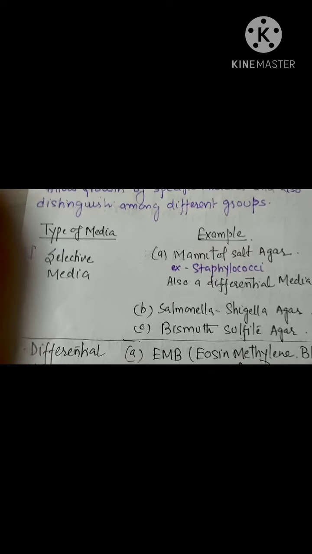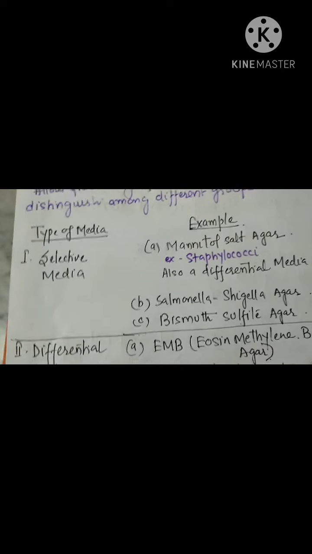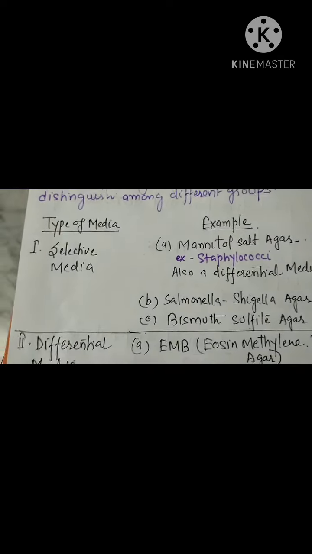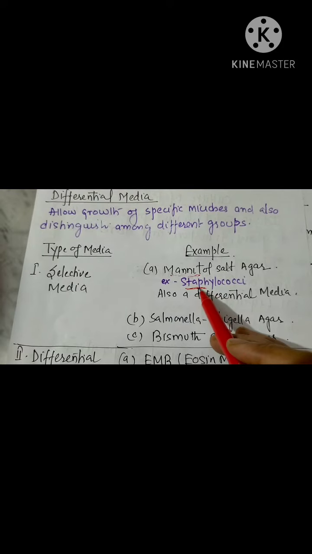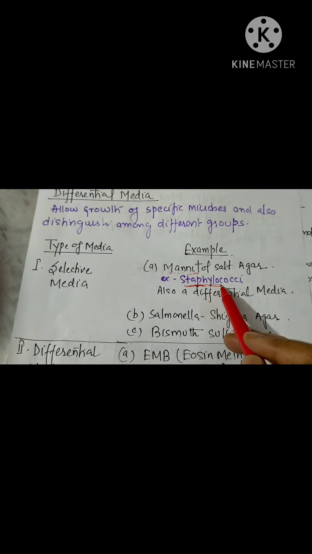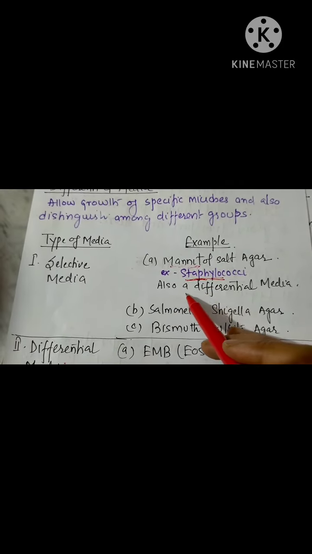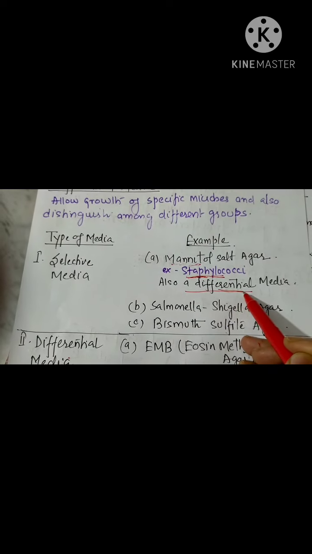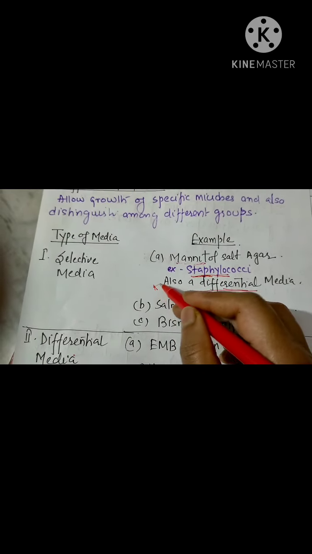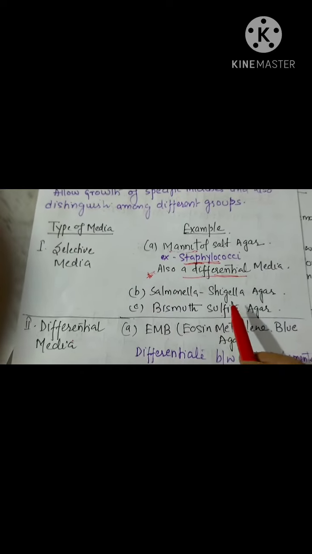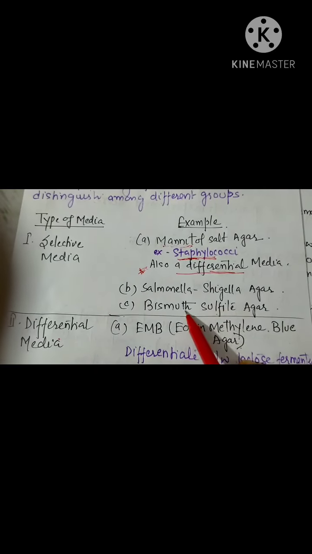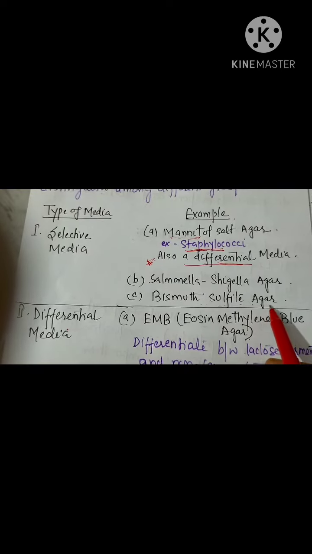From here many questions are asked, so we'll see selective media first of all. In selective media, different examples are there. The first one is mannitol salt agar. This is used especially for isolation of staphylococci, and mannitol salt agar is also a differential media. Remember, this is an important point. Next is Salmonella Shigella agar, and the other one is bismuth sulfite agar.